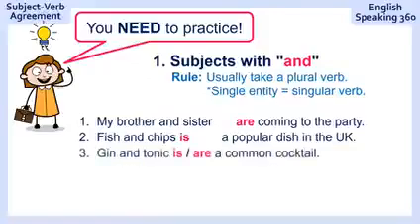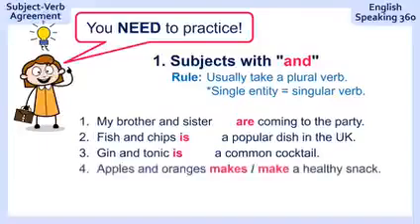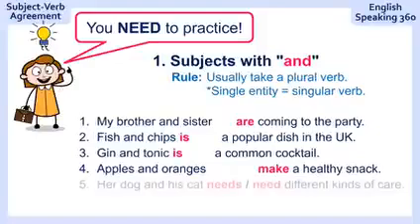Number 3, "gin and tonic, a common cocktail." Gin and tonic is a common cocktail, of course, because it's one cocktail, it's in one glass, so it's a single entity. Number 4: "Apples and oranges, a healthy snack." Apples and oranges make a healthy snack. They are two different fruits.